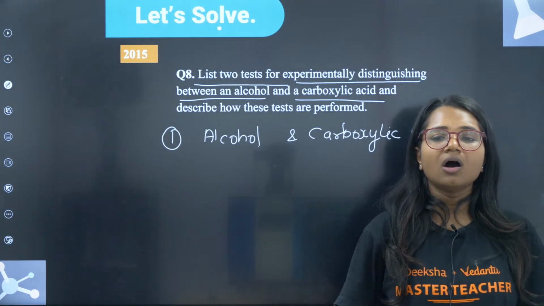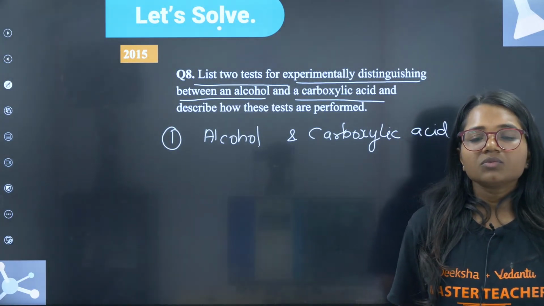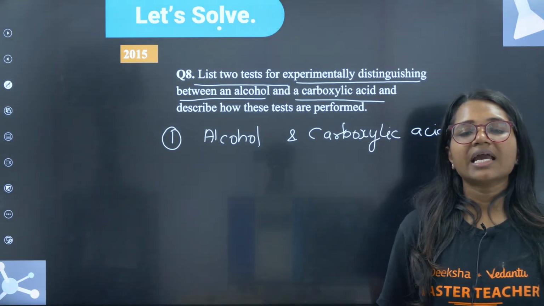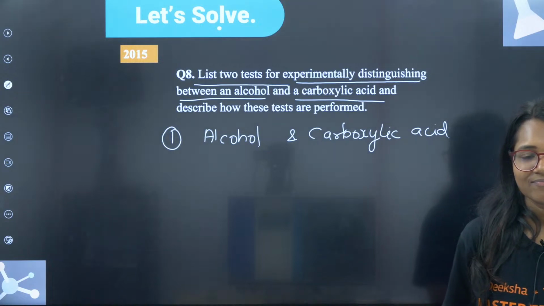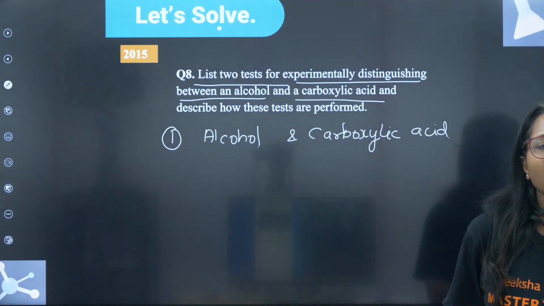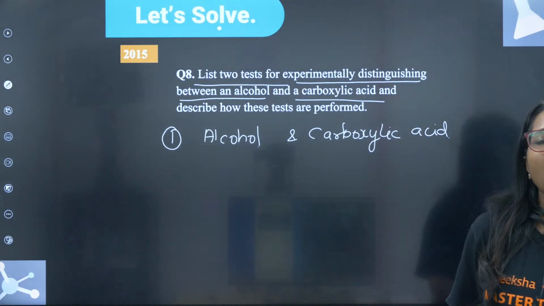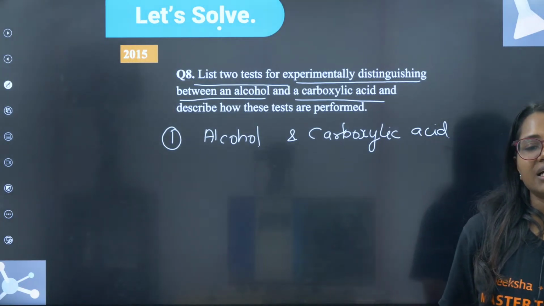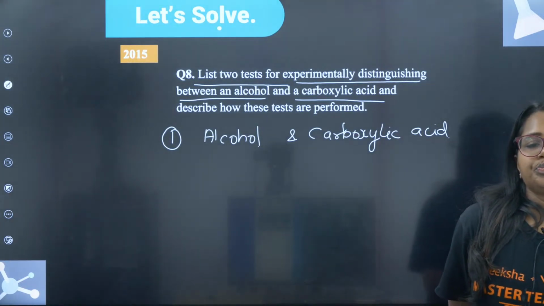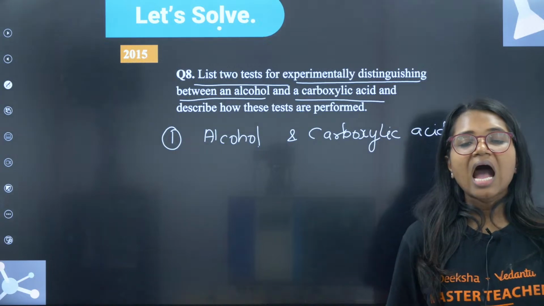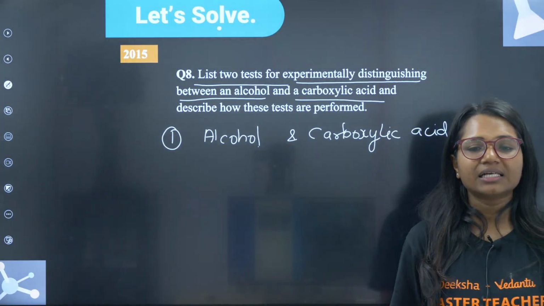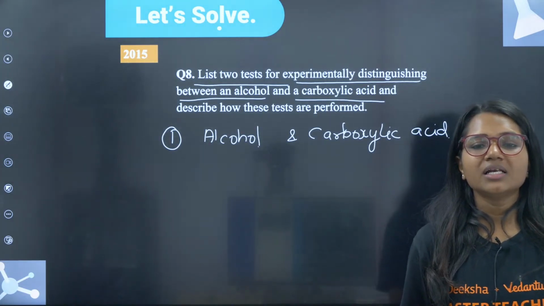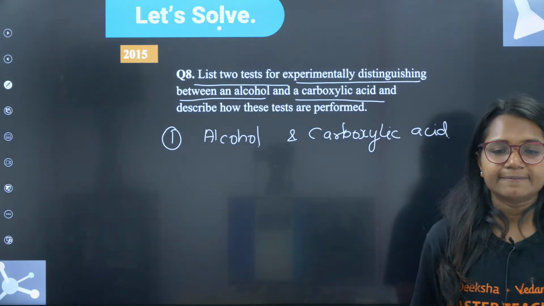Carboxylic acid and alcohol. One test you guys can easily tell me. Yes, I am waiting for your response. How can you differentiate alcohol and a carboxylic acid? This question has come in CBSE 2015.